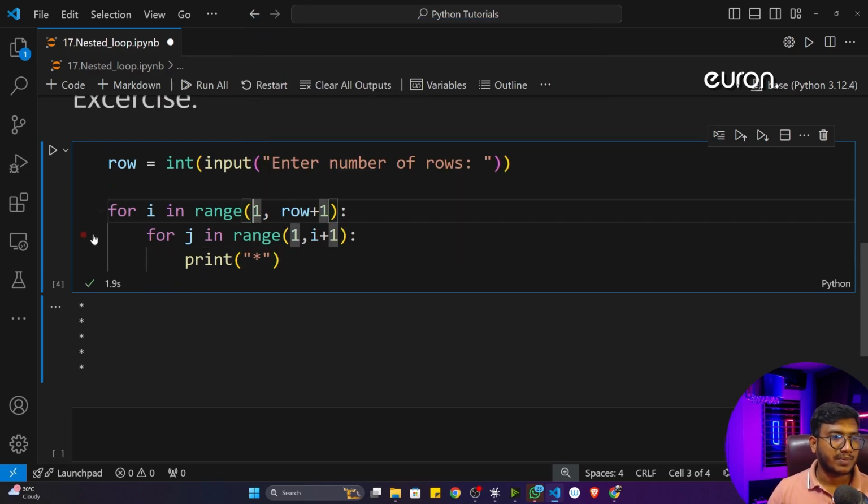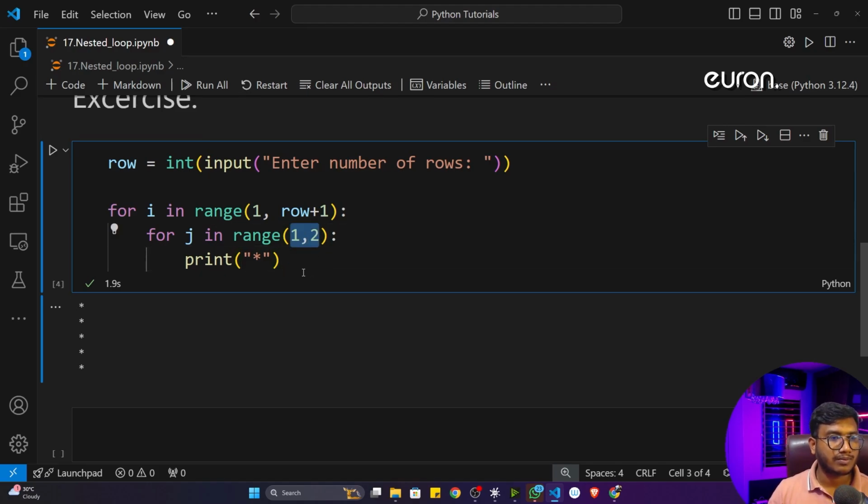Now just try to see what will happen. First, this for loop will run, and i will become 1. Now it will go inside this for loop, and you can see it also starts from 1 and goes till i plus 1. Now, if i is 1, what would i plus 1 be? It would be 2. That means how many times will this loop run? It will only run one time, because the number 2 is excluded.